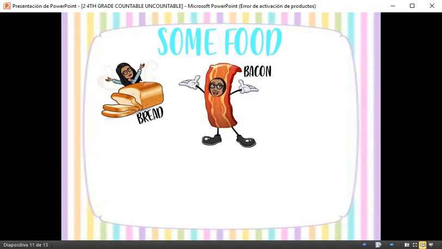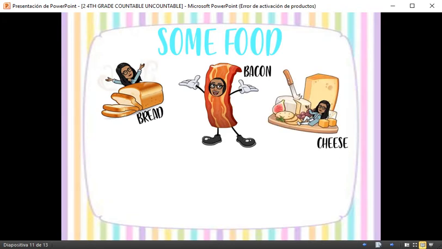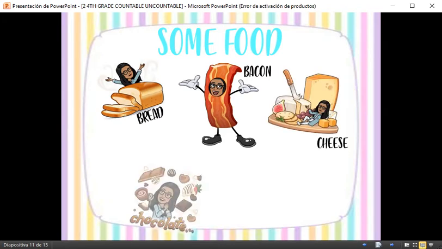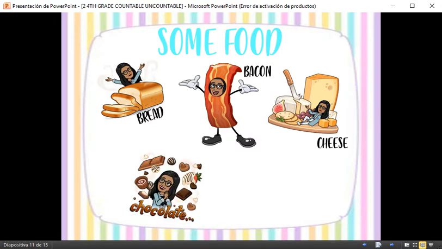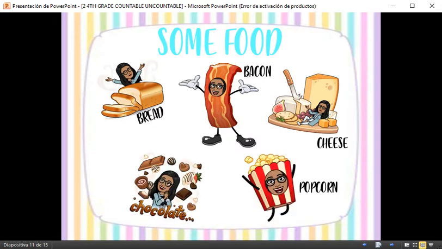Another, bacon, cheese, chocolate, and popcorn. Once again, all of this food is uncountable.